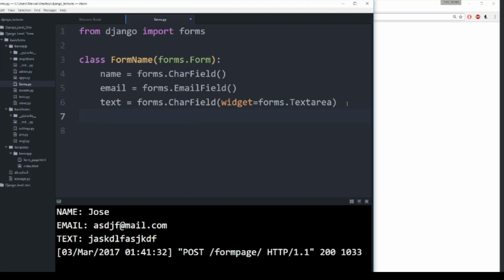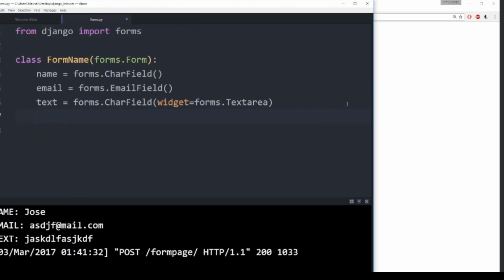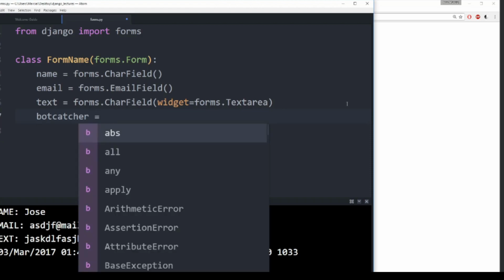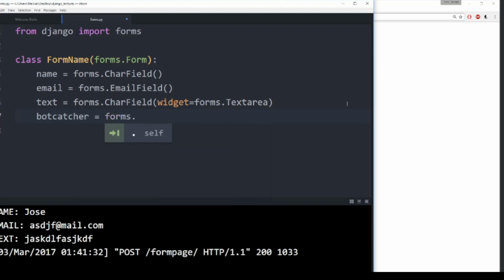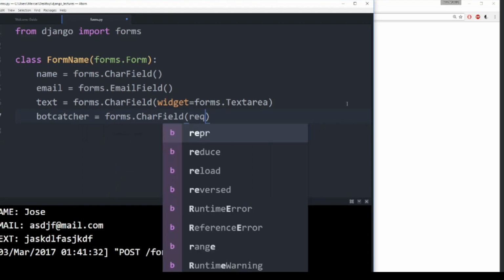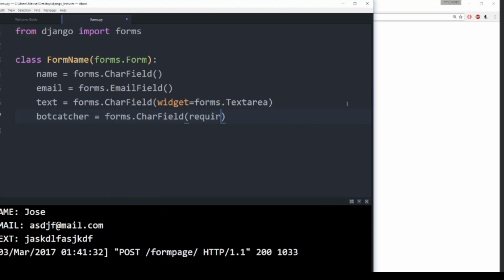I'm going to collapse the directory here so we get a little more space, and let's create a field called bot_catcher. We'll write bot_catcher in forms.py equal to forms.CharField, and we will pass in the required parameter to be false here.